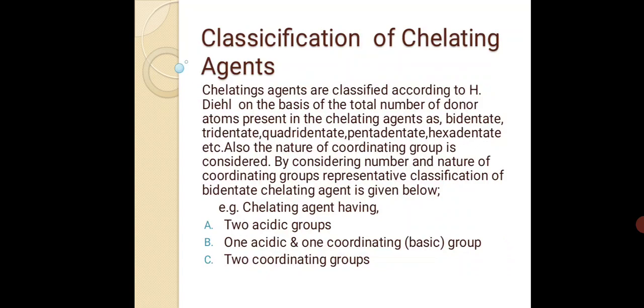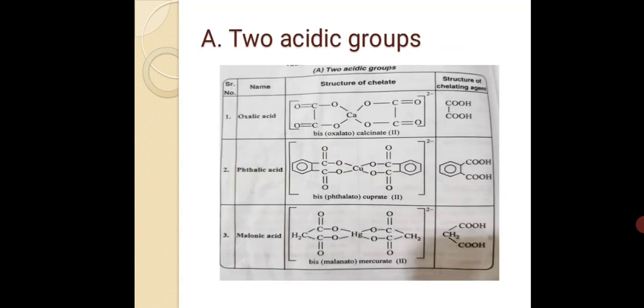That is bidentate, tridentate, quadridentate, pentadentate, hexadentate, etc. The nature of coordinating groups is considered. By considering the number and nature of coordinating groups, the representative classification of bidentate chelating agents is given. Chelating agents have two acidic groups, one acidic and one coordinating basic group, or two coordinating groups.